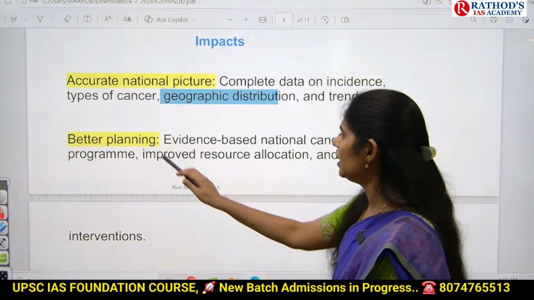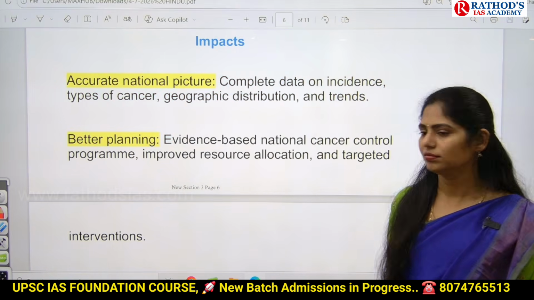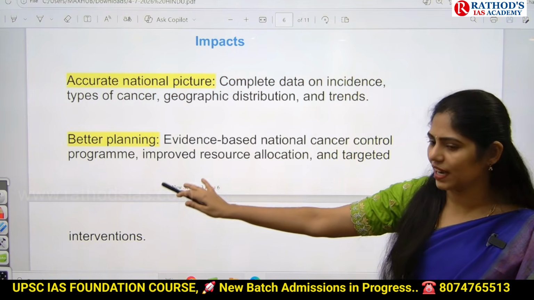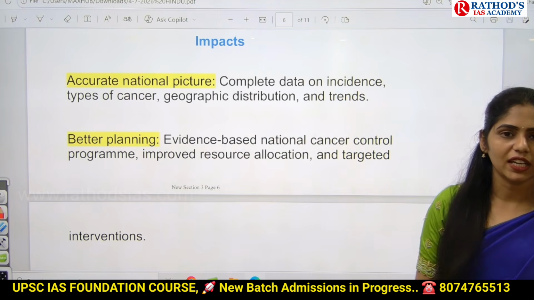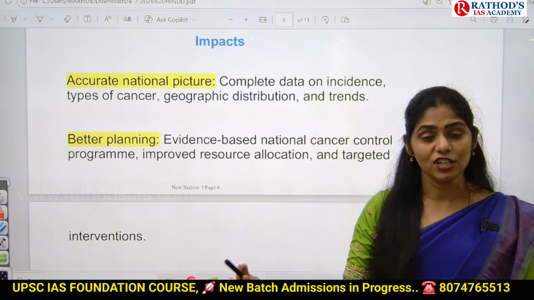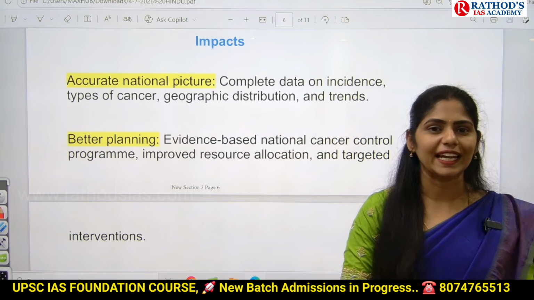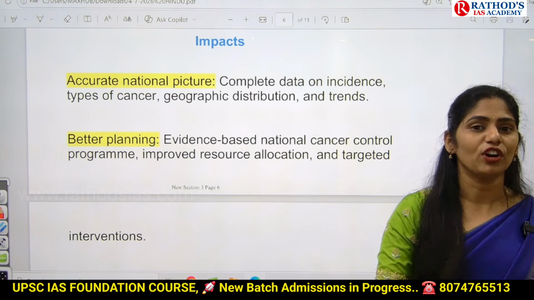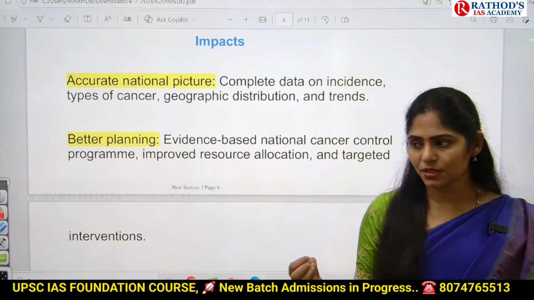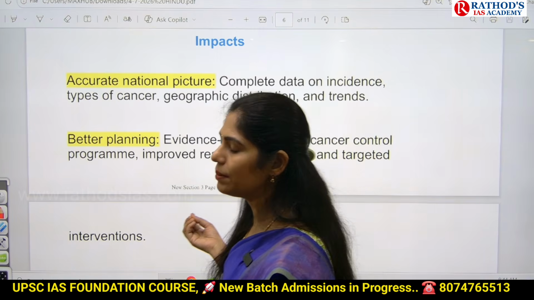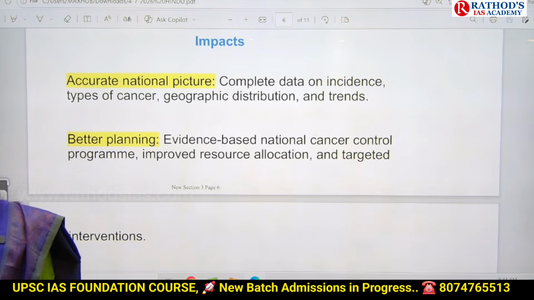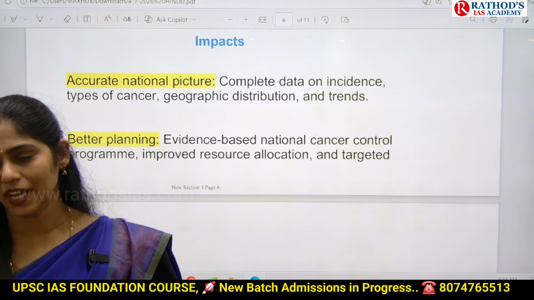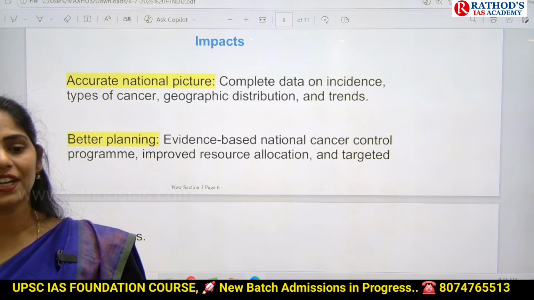And next one is we can go for better planning based on the type of cancer, based on the geographical area, which kind of food they are consuming, which kind of trends are there in that area, what exactly the reasons are. It may be because of occupation, especially the people who are working in chemical industries, they will have this vulnerability of getting cancer more and more, especially people who work in the fertilizer industry.